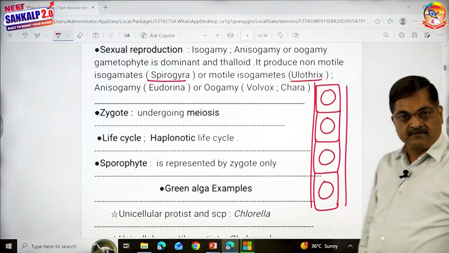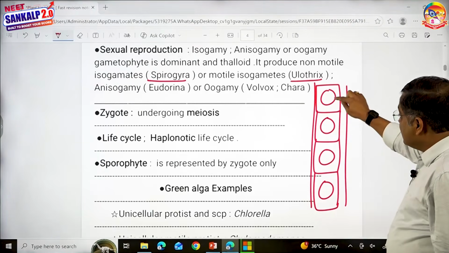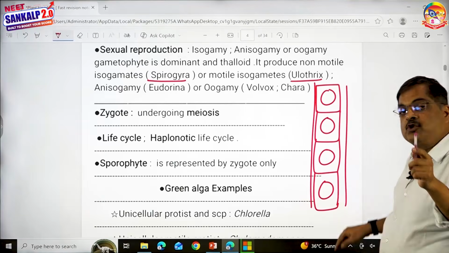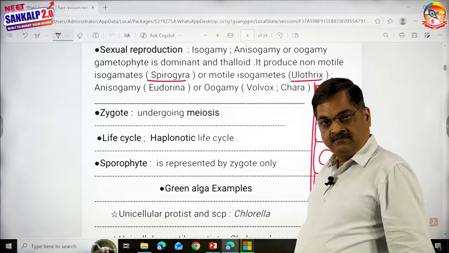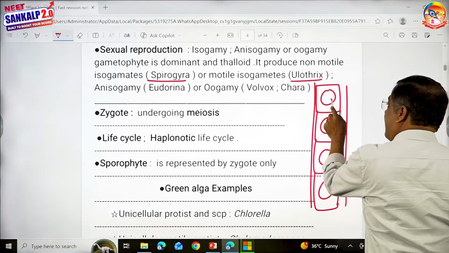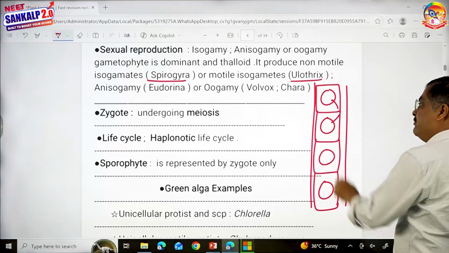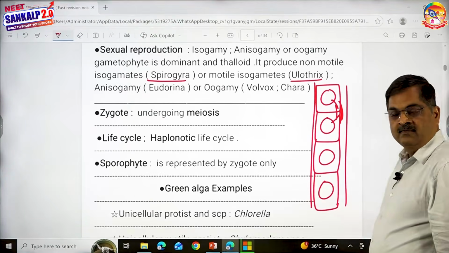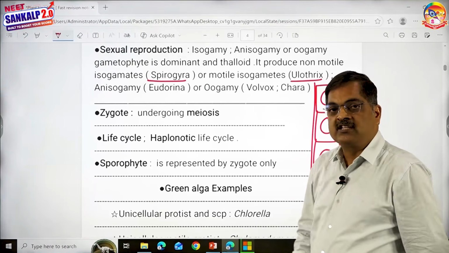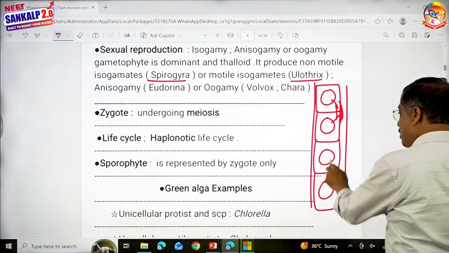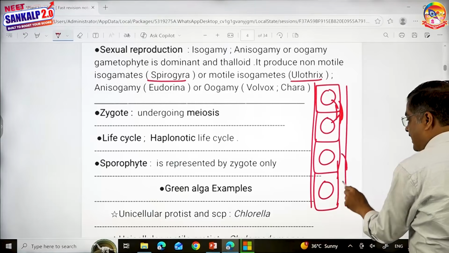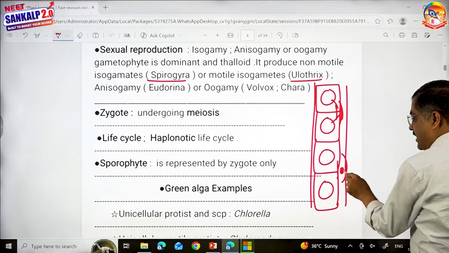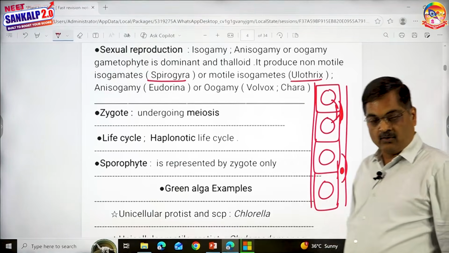Gametes are formed. These gametes look alike, hence you call them isogametes. Both of them show amoeboid movements, and in the lateral conjugation canal you see the formation of a diploid zygote. Same is the case here.